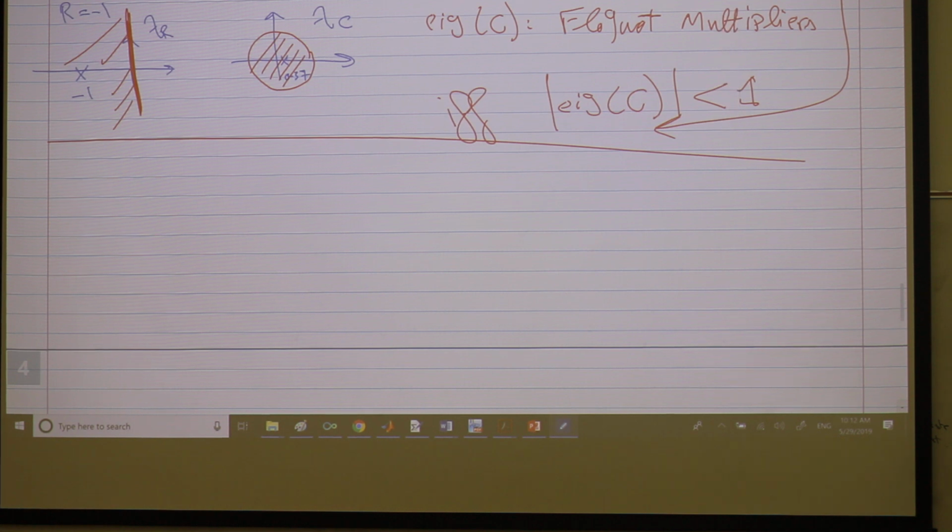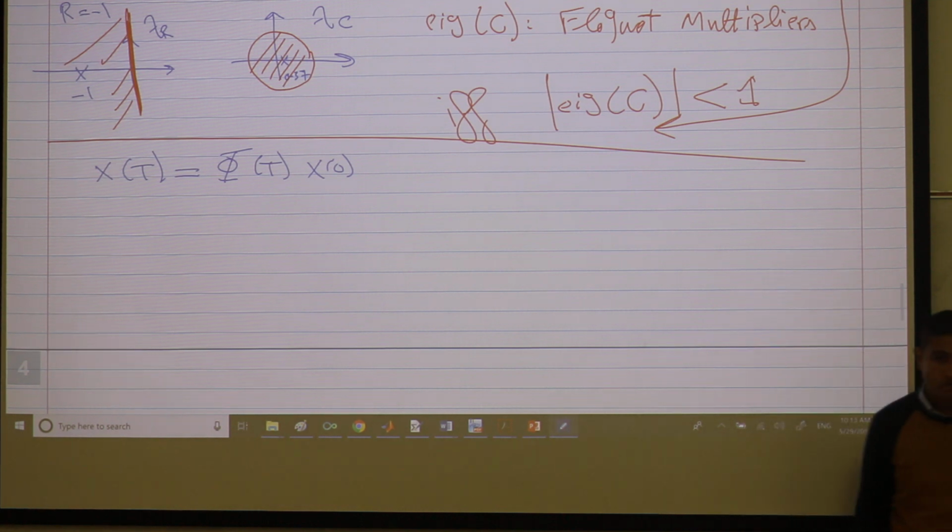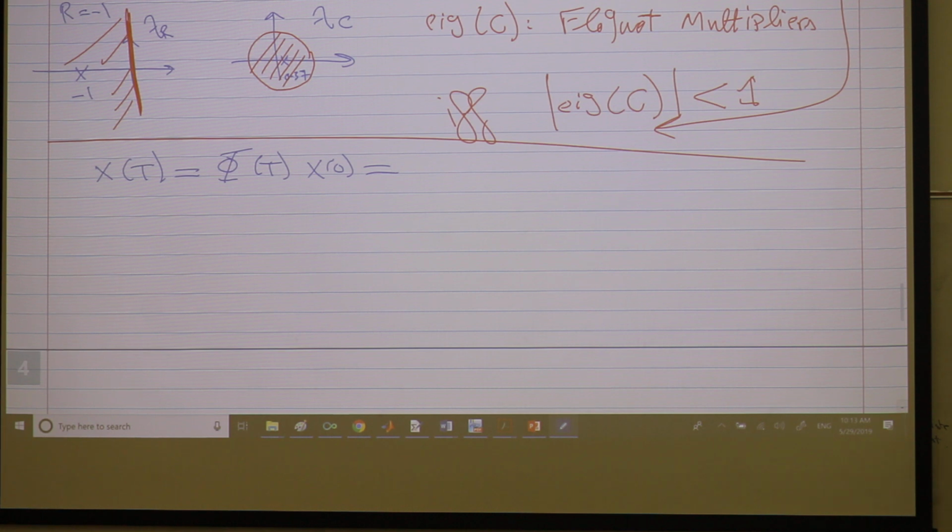So, a different perspective. What is x of t? Well, x of t for any linear system is phi of t times x of 0. Without loss of generality, I assume that phi of 0 is identity. Okay? And what is phi of large T? It is P of T, e to the power of RT, and this is just C. We just call it C, a constant matrix C, times x of 0. I'm saying this is the monodromy matrix. Phi of T is the monodromy matrix.